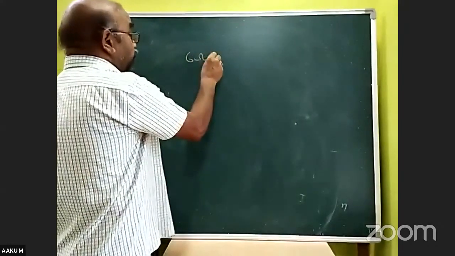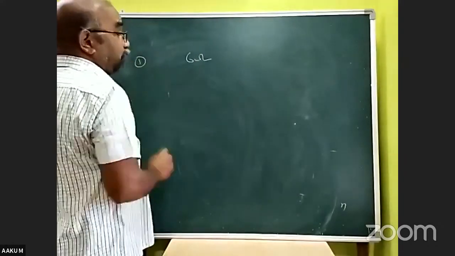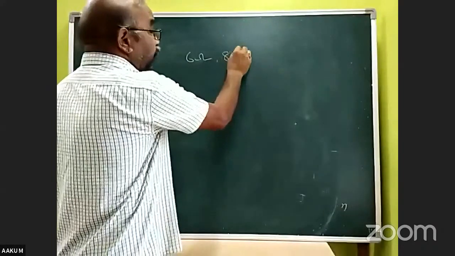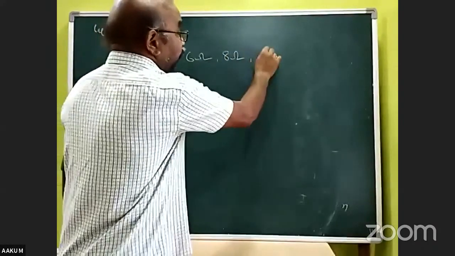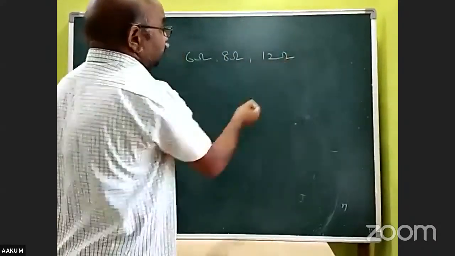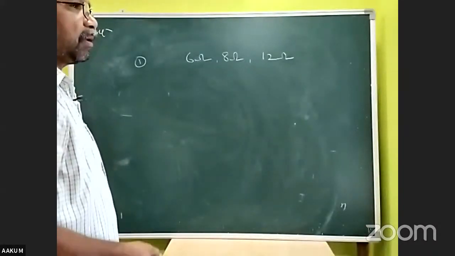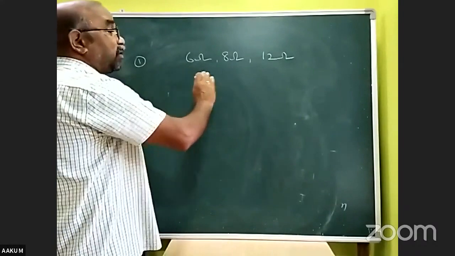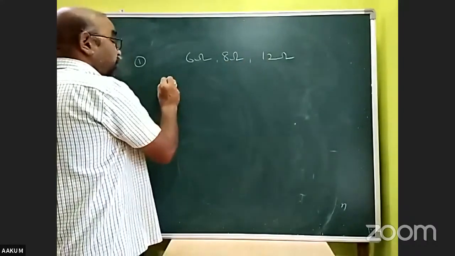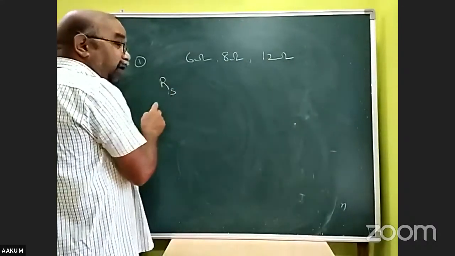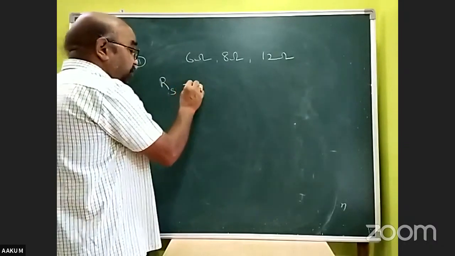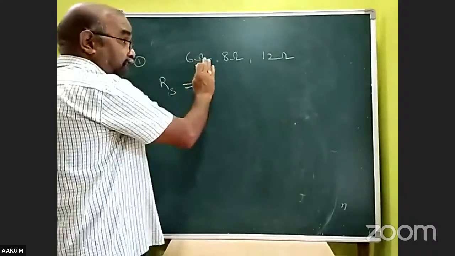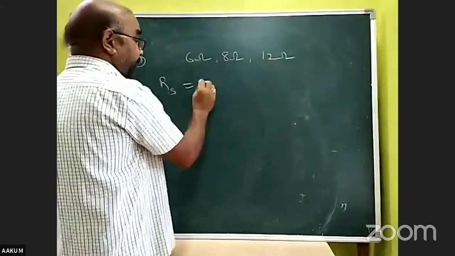Today's problem number 1. 6 ohm, 8 ohm, 12 ohm resistors are connected in series. In series, what is the resultant resistance? The resultant resistance in series combination is R1 plus R2 plus R3.